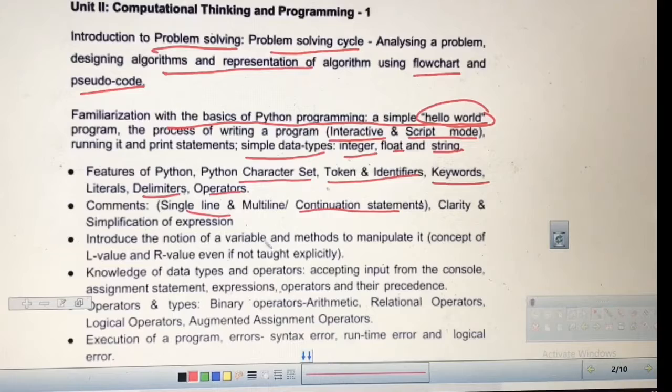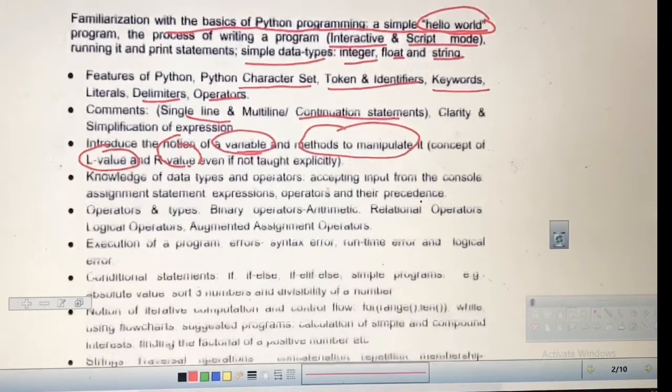And after that there is the variable. This is a very important concept, the notion of a variable and the method of manipulating it. Variable is a very important term, and there are some rules to declare it, and there is the L value and R value concept also. We will study this. So these are very basic and very important concepts to be studied.